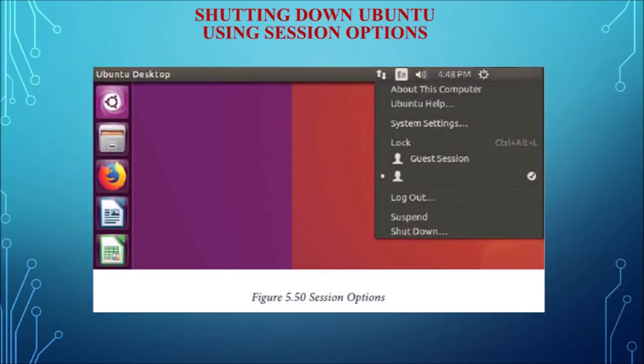The last topic of the Ubuntu OS is shutting down Ubuntu using the session indicator option. When the user finishes working on the computer, the user can select the logout, suspend or shutdown option through the session indicator in the top right of the Ubuntu desktop. In the top right corner you can see the session indicator option. From there the user can select logout, suspend or shutdown. Here suspend is similar to the sleep option in the Windows operating system.